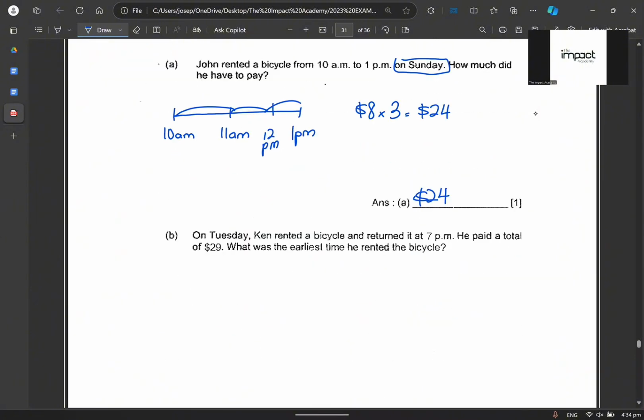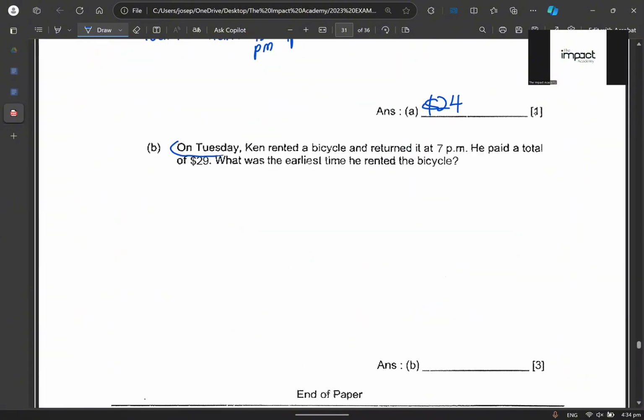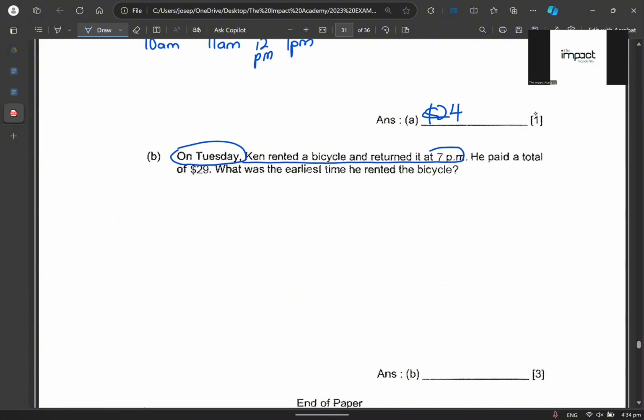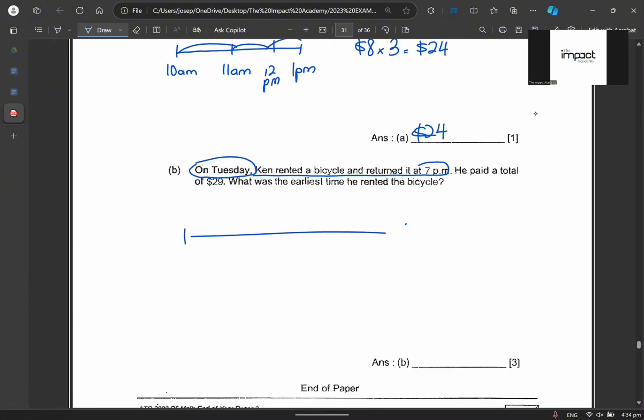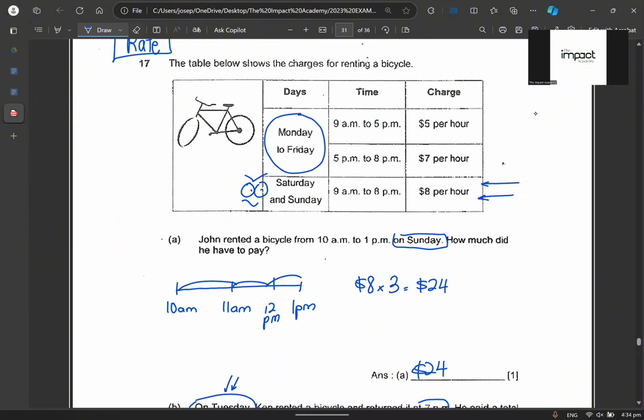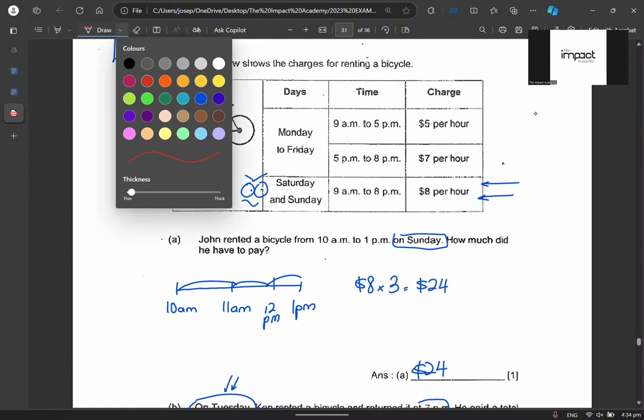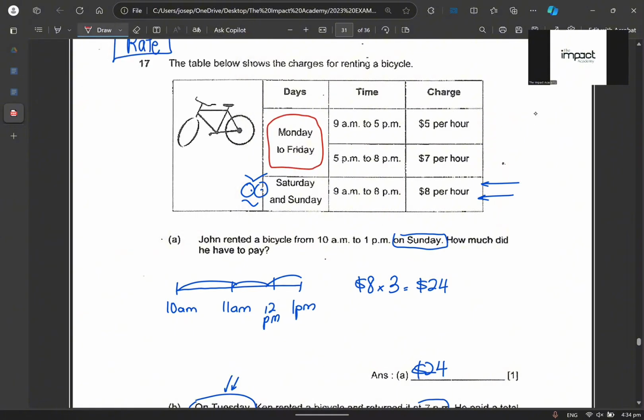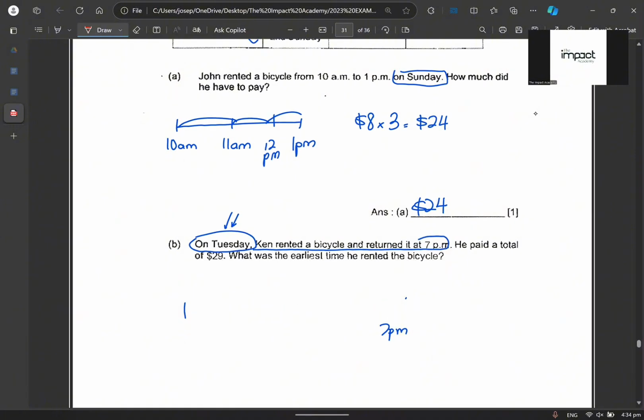Now, when I go on to the next one, it says that on Tuesday, Ken rented a bicycle and returned it at 7 p.m. So we know the end time, but we don't know the start time. However, we know that it is on a what day? Tuesday. So I have to fix my eyes on this. Maybe I shall use another color so that you all know what I'm referring to. I will draw my timeline in red color as well. So on Tuesday, 7 p.m., $29.